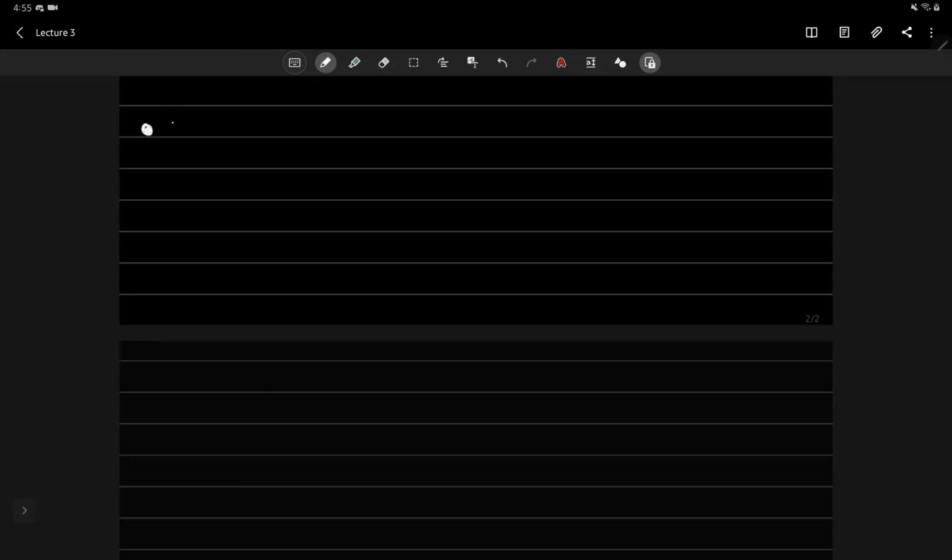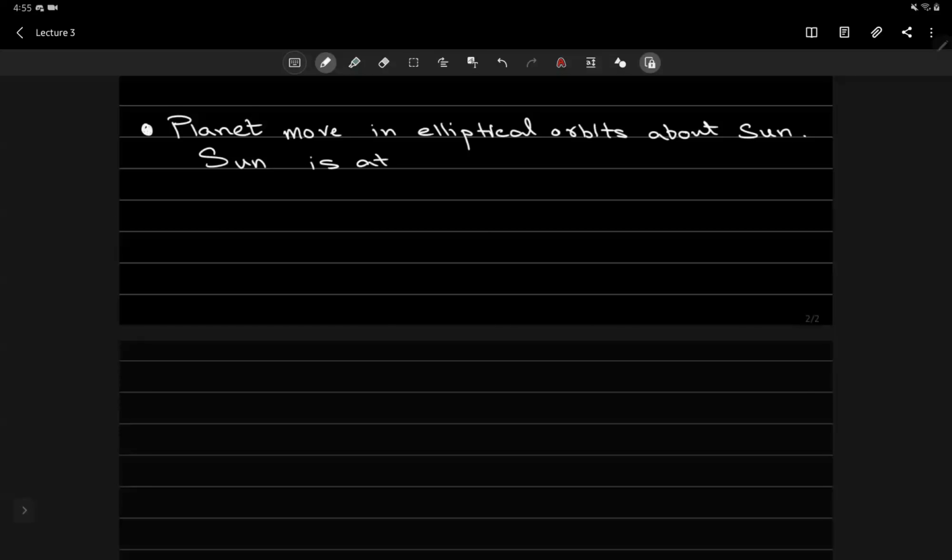It said every planet moves in an elliptical orbit about the sun, and of course the sun is at one of the foci. Let's write one focus.